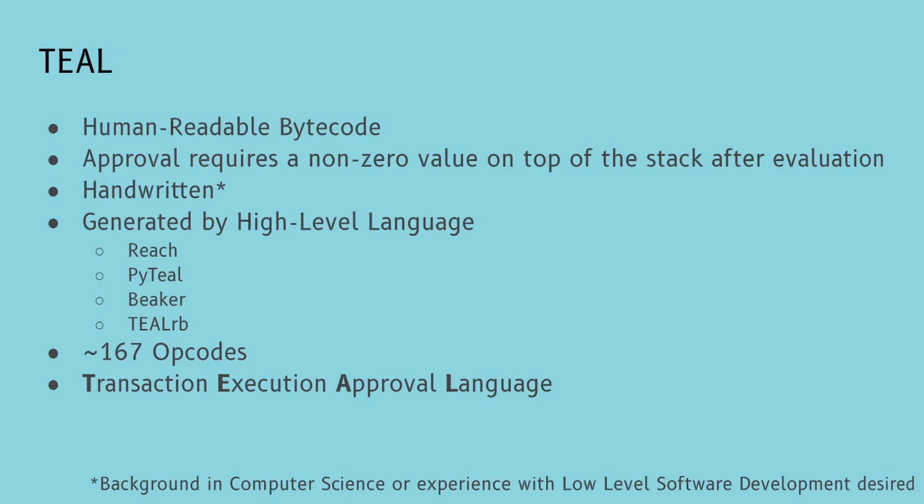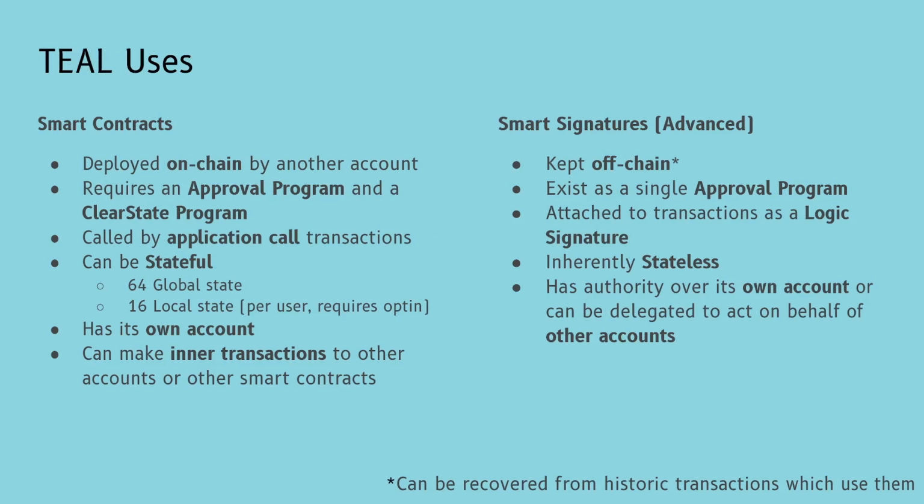Till is currently made up of roughly 167 opcodes and has been increasing with almost every update. If you're wondering where the name Till came from, it's actually an acronym of Transaction Execution Approval Language. The two primary uses of Till are smart contracts and smart signatures.